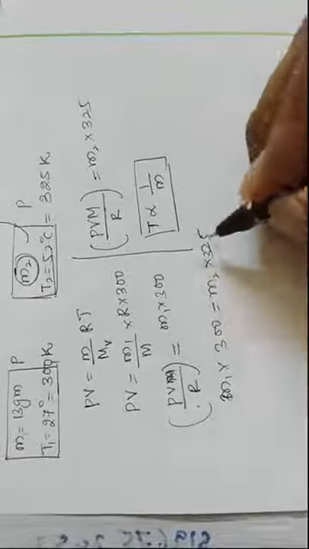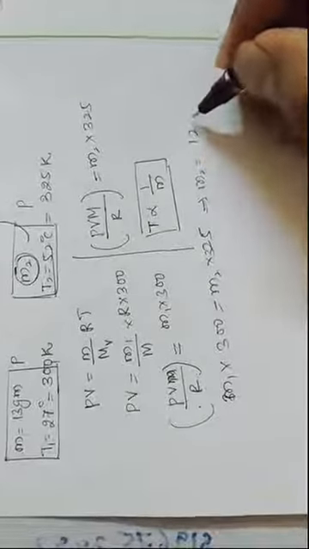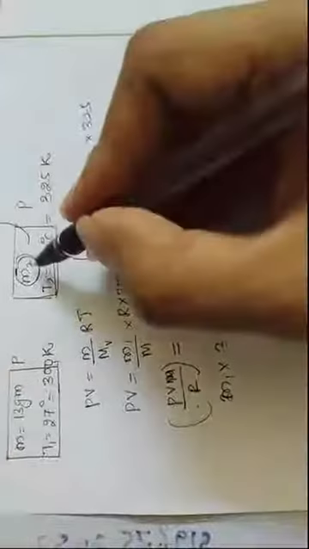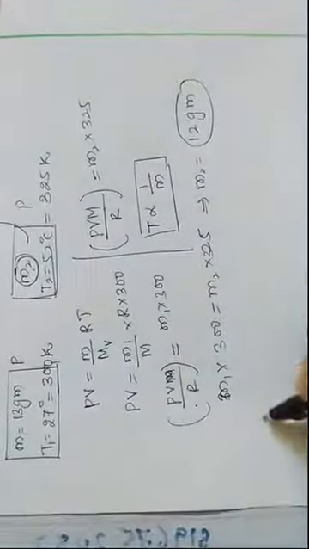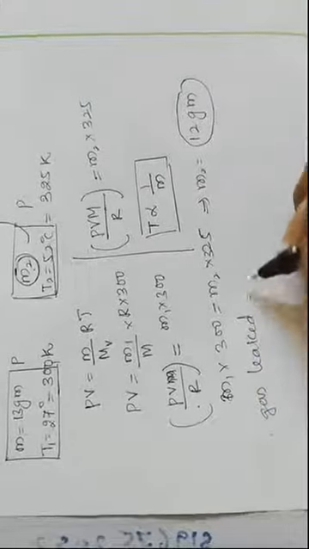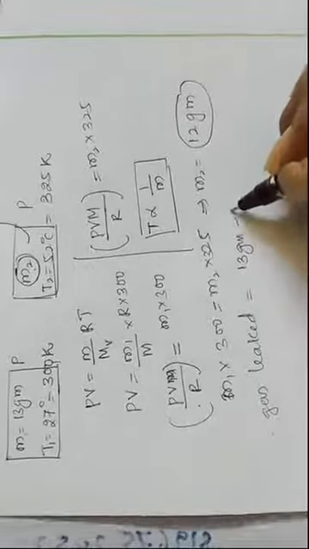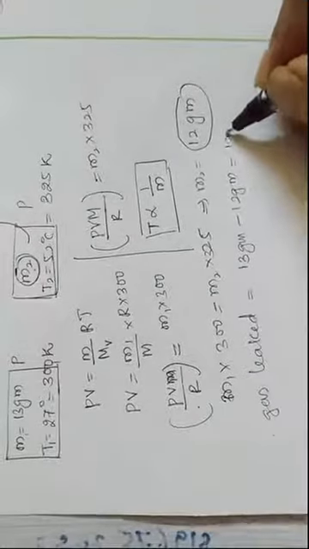Now when you solve this one, m2 is equal to, substituting the m1 value, 12 gram. That means the mass remaining inside the cylinder is m2, therefore the gas leaked will be equal to the initial mass 13 gram minus the final mass 12 gram, so the leaked mass is 1 gram.